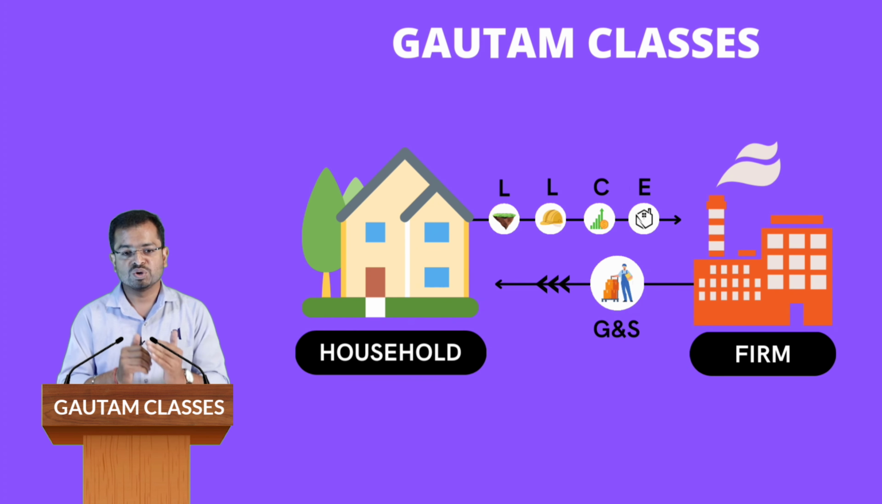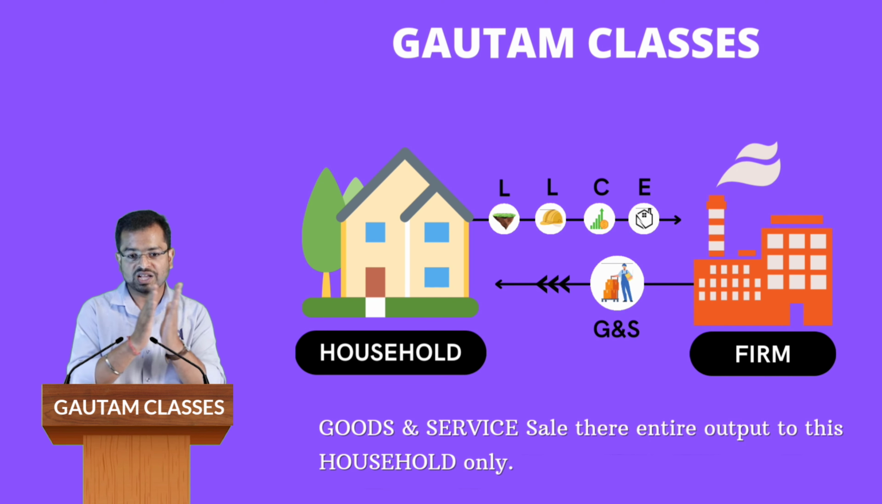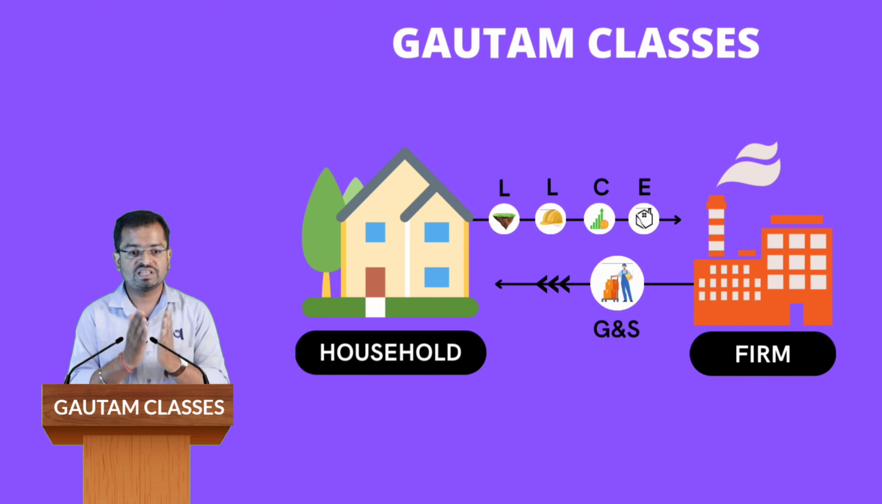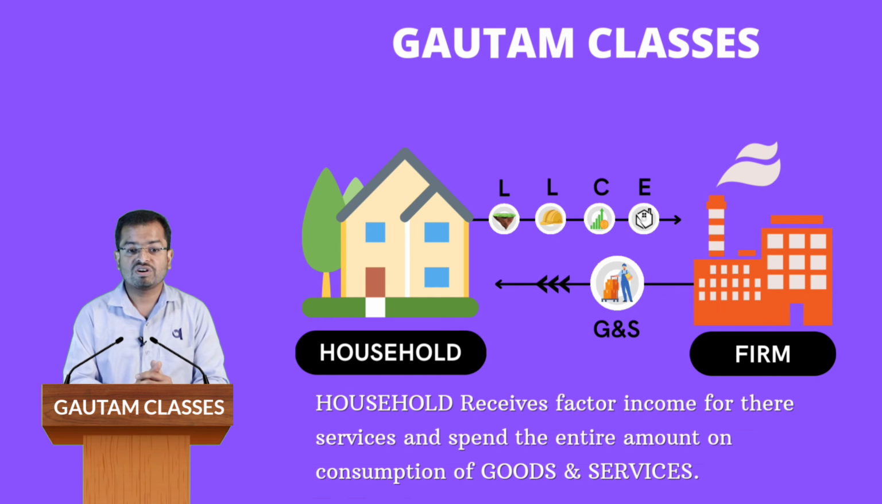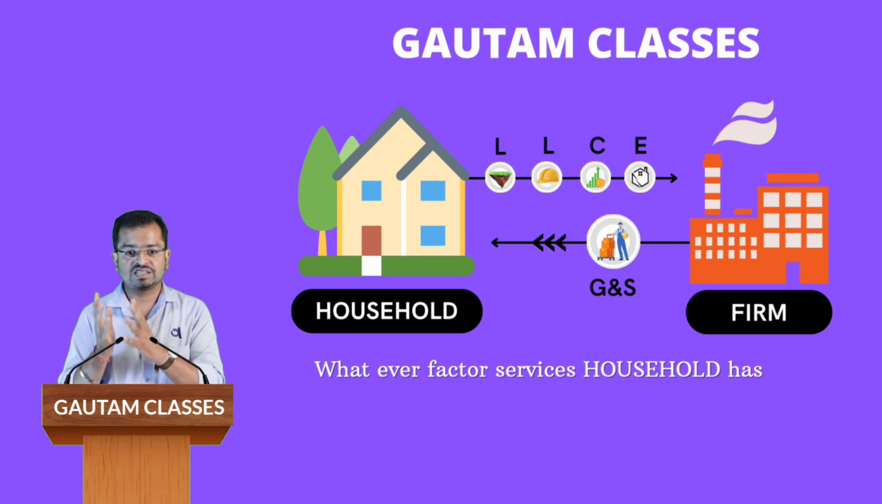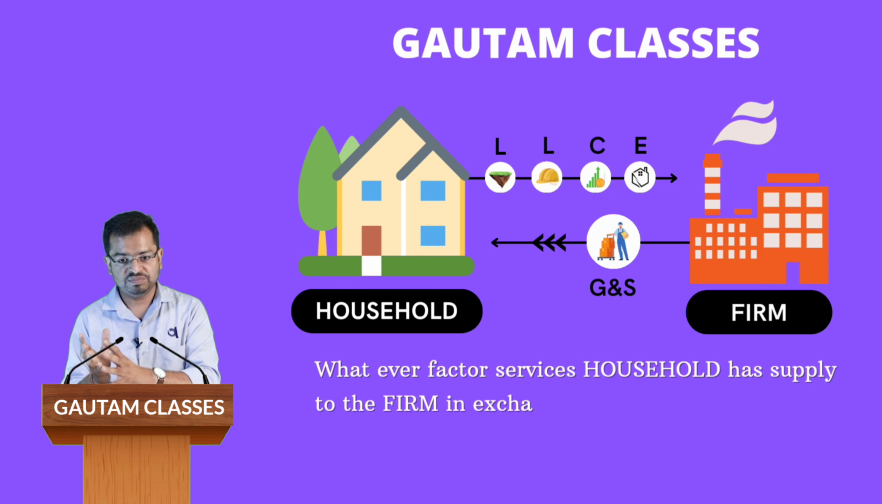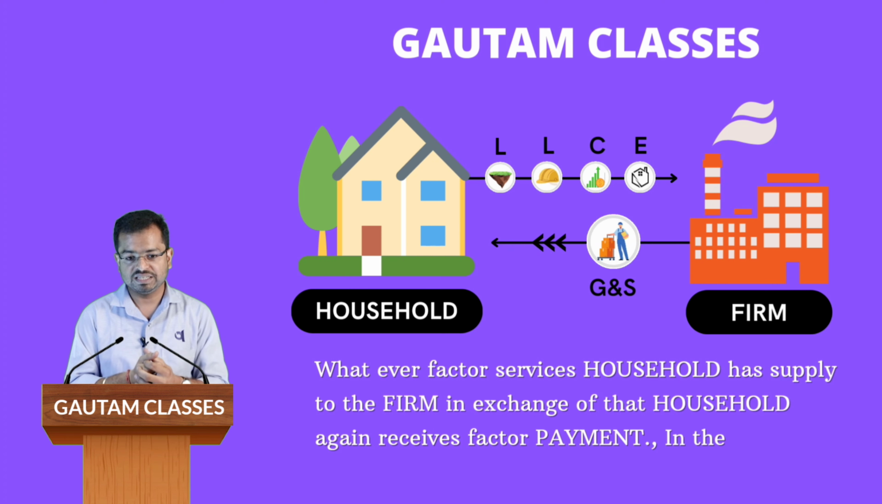The firm produces goods and services and sells their entire output to these households only. So in exchange, the household is once again getting the goods and services for their different uses. The household receives factor income for their services and spends the entire amount on consumption of goods and services. Whatever factor services the household has supplied to the firm, in exchange of that, the household again receives factor payment in the form of rent, wages, interest and profit.